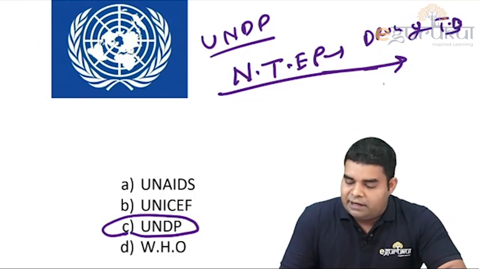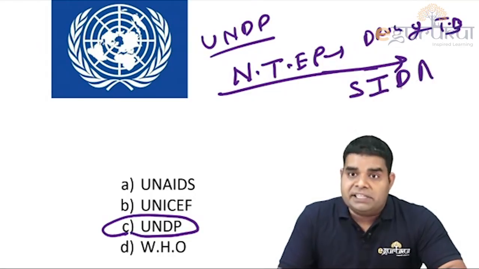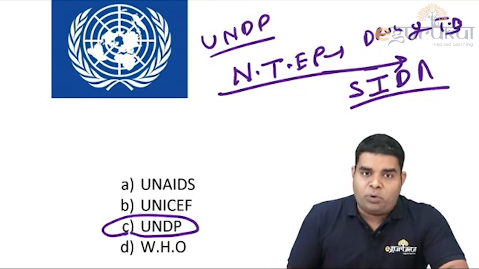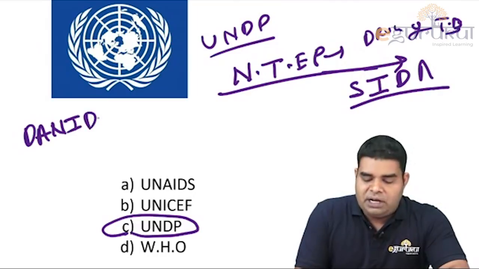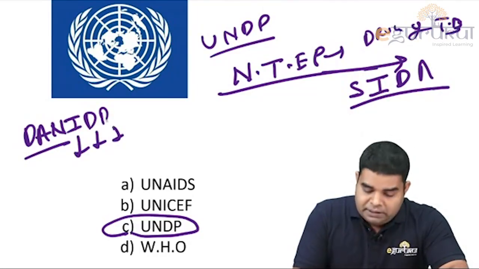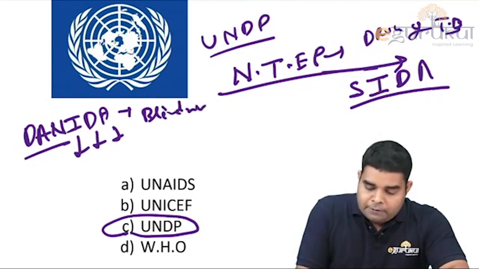The answer is SIDA, Swedish International Development Agency. SIDA gives fund for the TB program. Which gives fund for the blindness program? Answer is DANIDA, Danish International Development Agency.